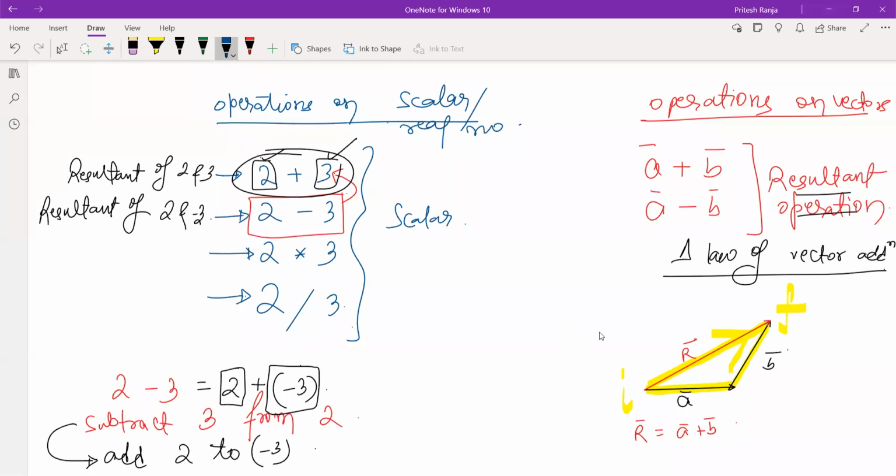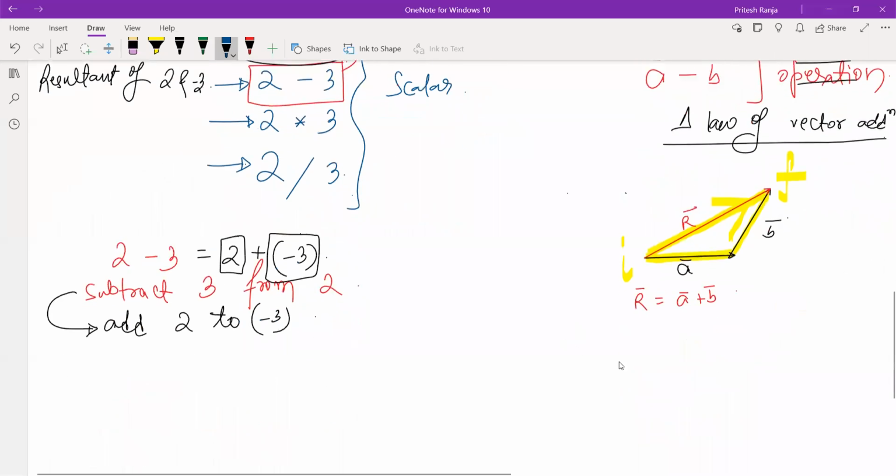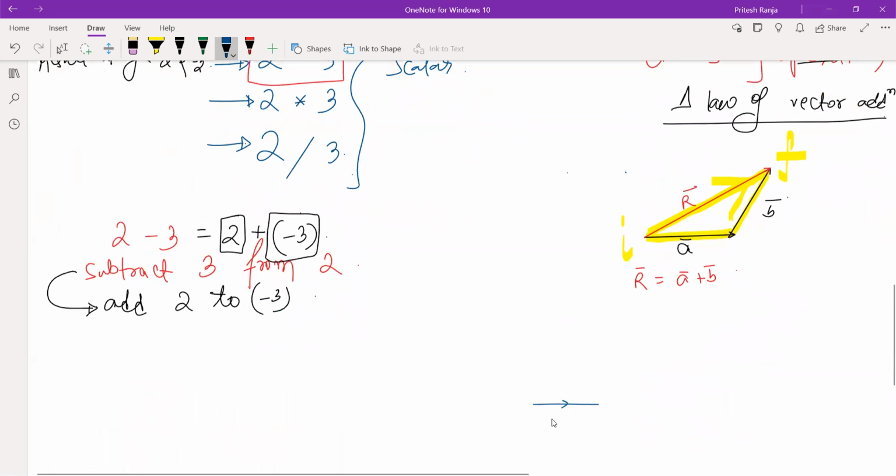Let us say, for example, we have a vector A here and another vector B here. What could be the resultant vector? Can we apply the triangle law and make a triangle like this? The answer is no, because for the triangle law to be used, at the point where one vector ends, another vector should start.